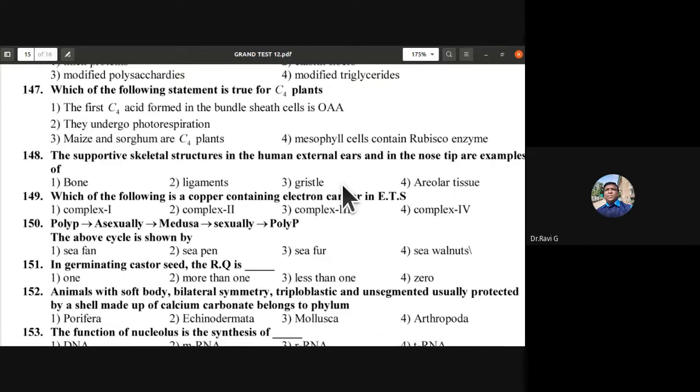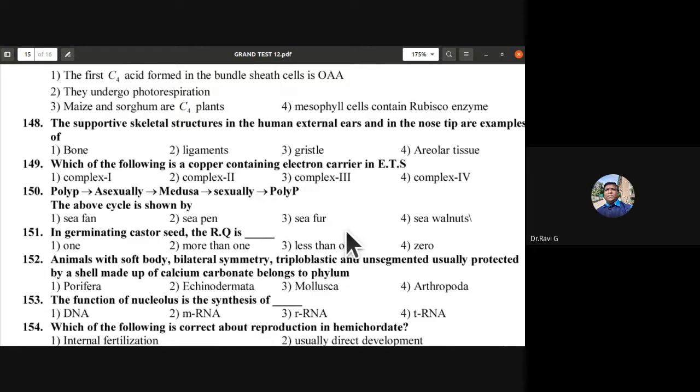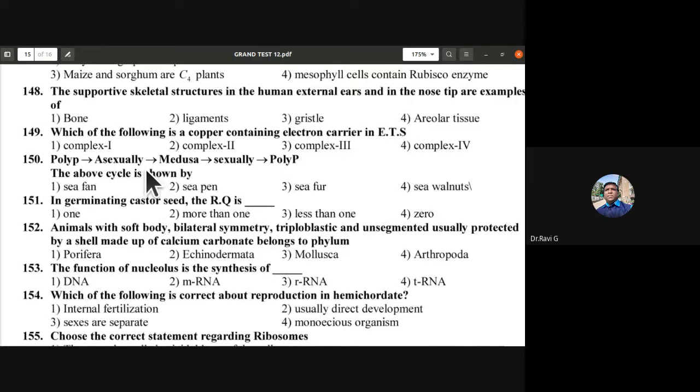Which one of the following is a copper-containing electron carrier in the electron transport system? That is going to be complex 4. Complex 4 has the copper-containing electron carrier. Polyp reproduces asexually, medusa sexually. Sexually they are going to produce.